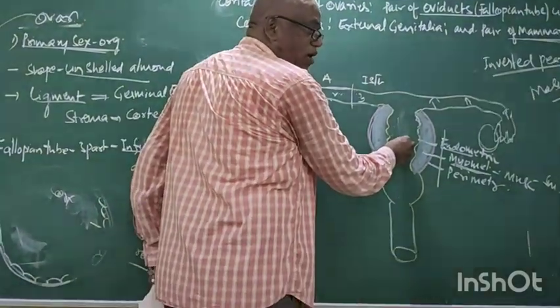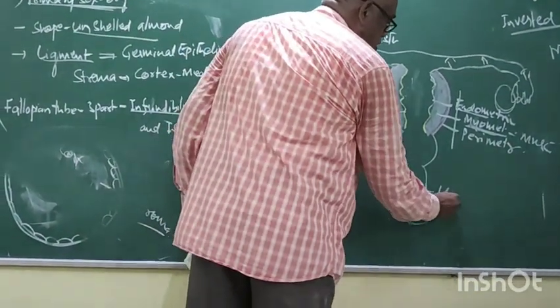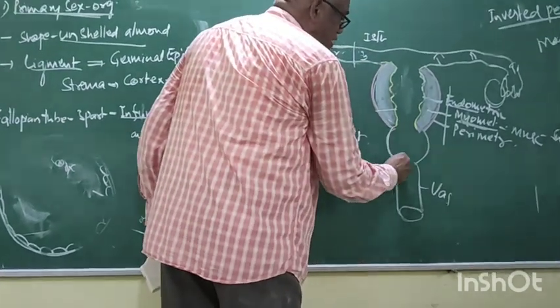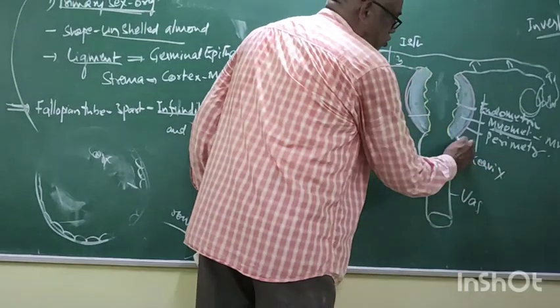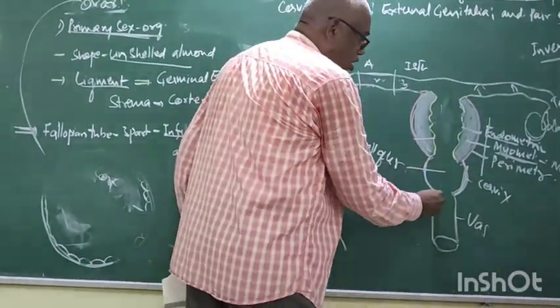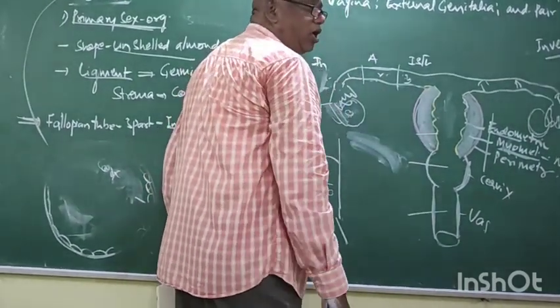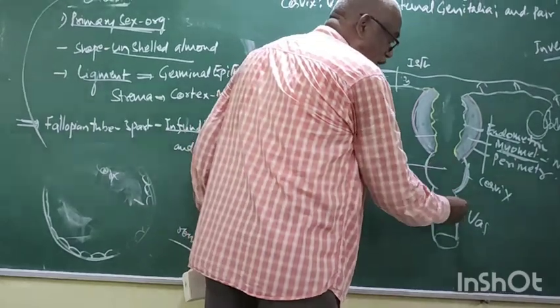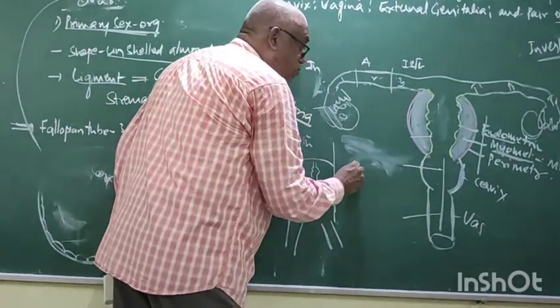Now this uterine cavity opens into the vagina through a small sac called cervix. It is the wall of cervix, it is the cervical canal. It is the vagina, it is the vaginal canal. This cervical canal and vaginal canal together are called the birth canal.